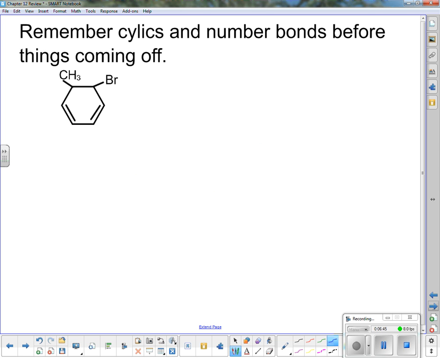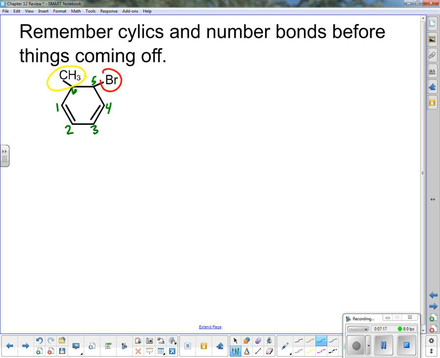All right, so remember cyclics and numbering the bonds before you number the things coming off. So I want the bonds to have the lowest number. So I also look at the things that are attached. So I have got a bromine right here, and I've got a methane right here. So B comes before M, so I'm going to start numbering so the B gets the lowest number, not the M. So I'm going to go like this. 1, 2, 3, 4, 5, 6.